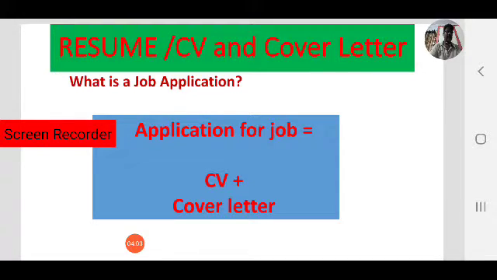So always keep in mind, never send a curriculum vitae or resume alone. Always send it along with a cover letter.